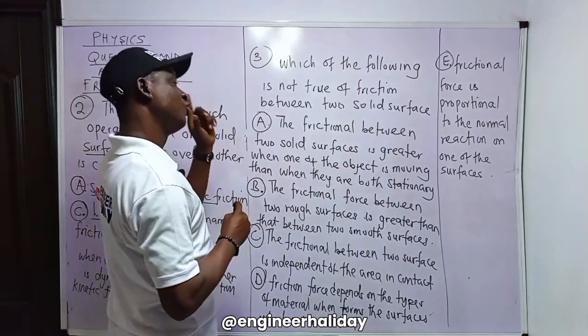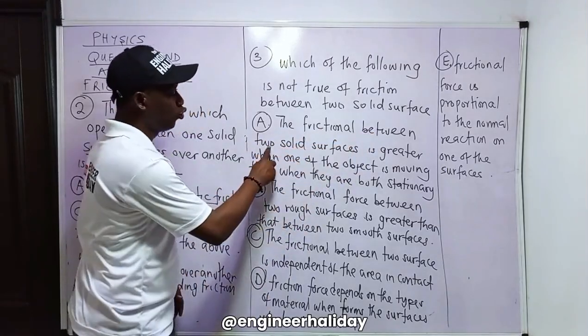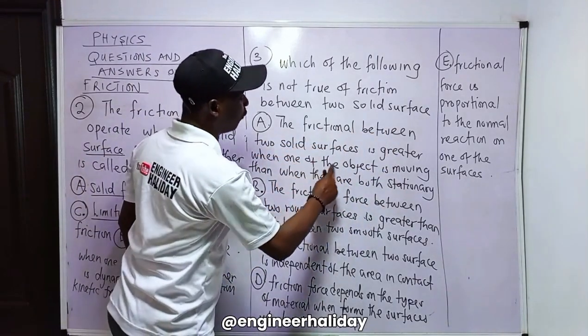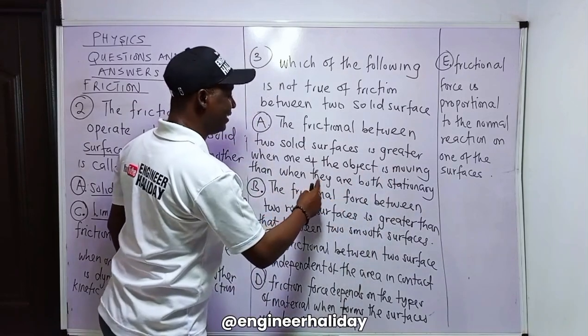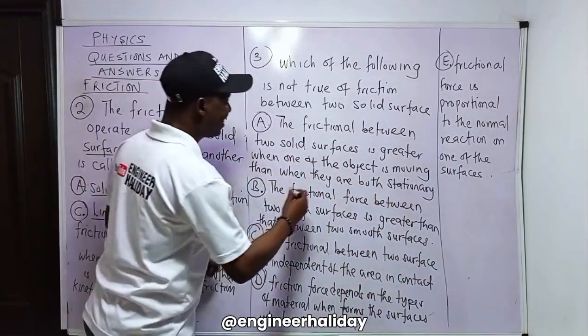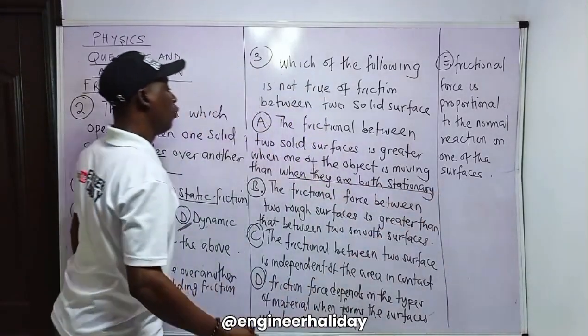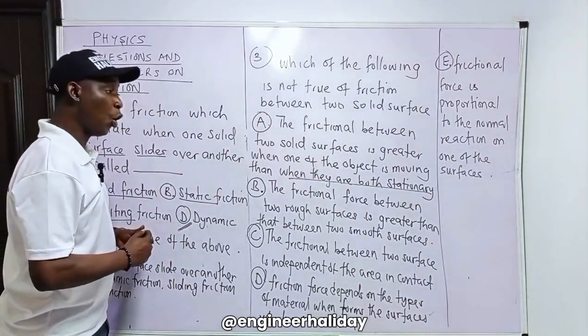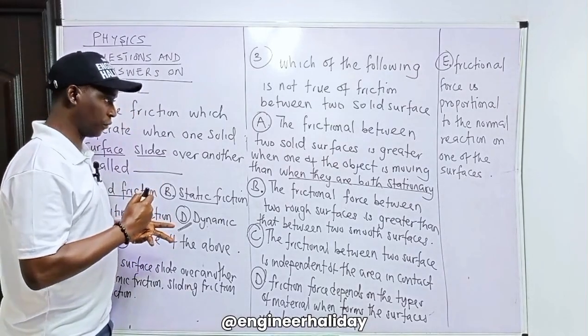Now number three says, which of the following is not true of friction between two solid surfaces? Option A says the friction between two solid surfaces is greater when one of the objects is moving than when they are both stationary. No, when they are both stationary, we call it static friction or limiting friction.